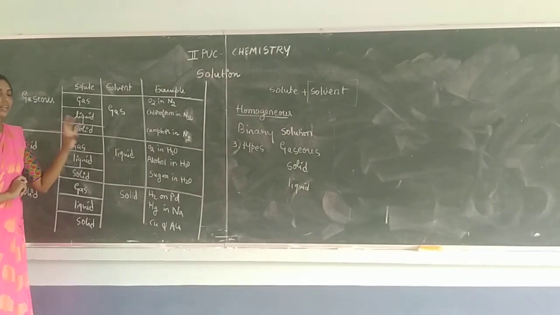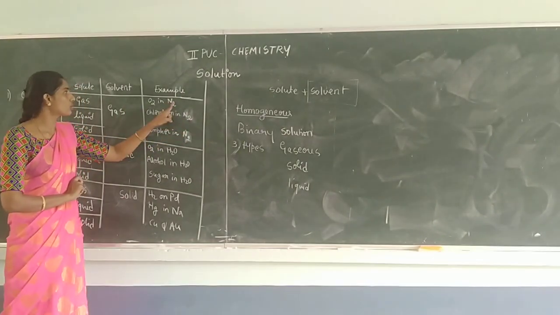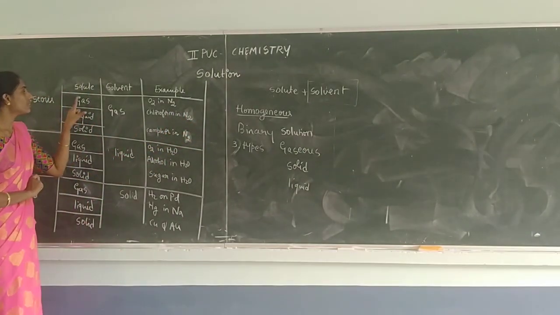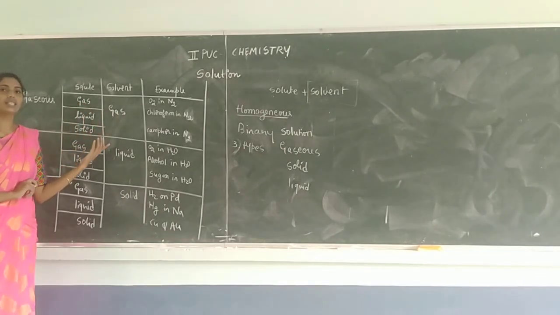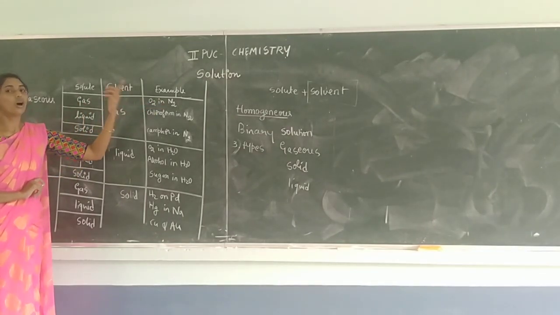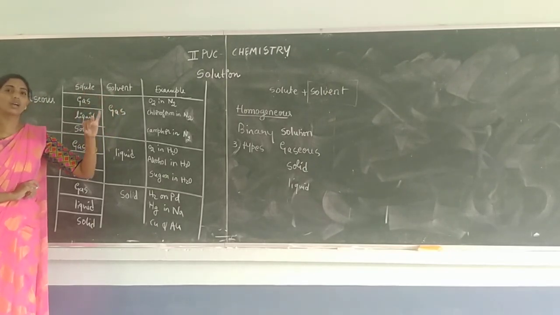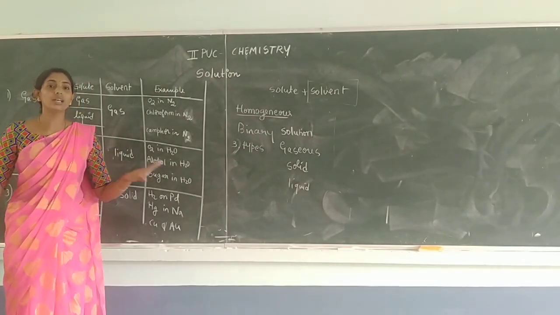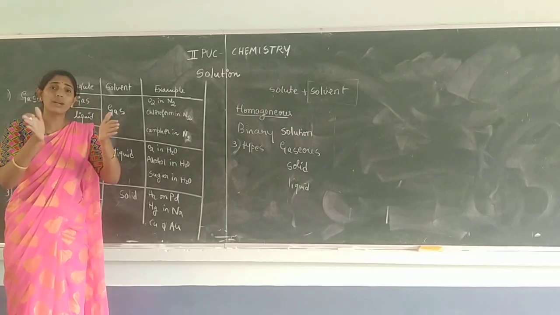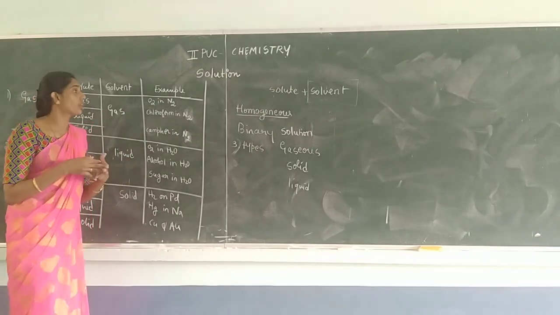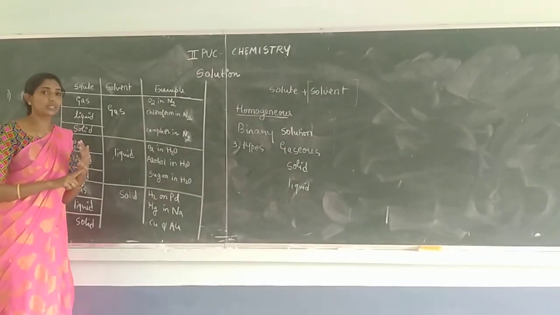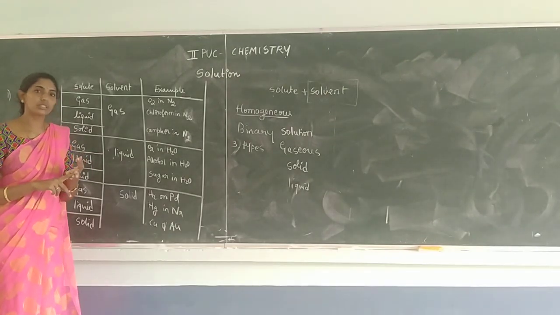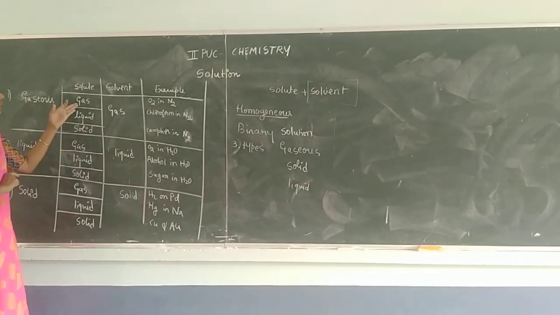To understand clearly, I have considered nitrogen alone as the solvent. There are other examples also present; we will discuss that. Gas in a gas. You can consider oxygen in nitrogen, or you can consider a mixture of oxygen and carbon dioxide. That means the mixture must form a homogeneous mixture, which cannot be separated. So you can consider oxygen in nitrogen, or a mixture of oxygen and carbon dioxide. You can consider other gaseous mixtures also. Okay, gas in gas.